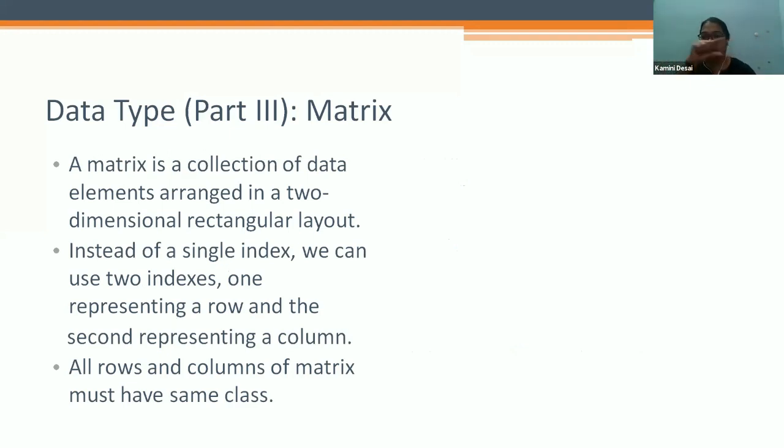Row means we write horizontally, and column is below that. All rows and columns of a matrix must have the same class. If I want to write 2 by 2, then the row should have 2 numbers and the column should have 2 numbers. So it gives that particular matrix.